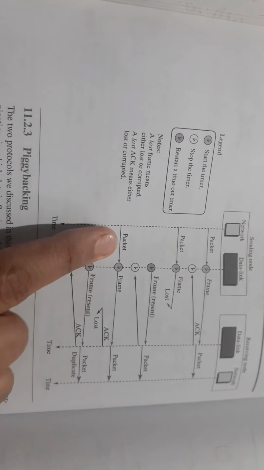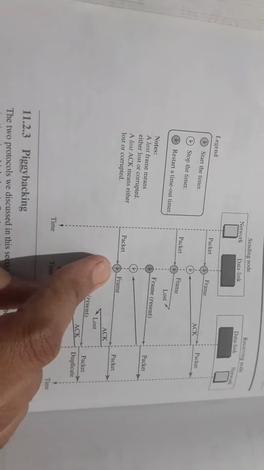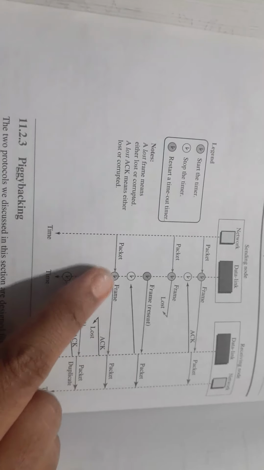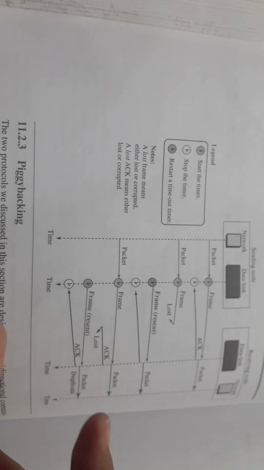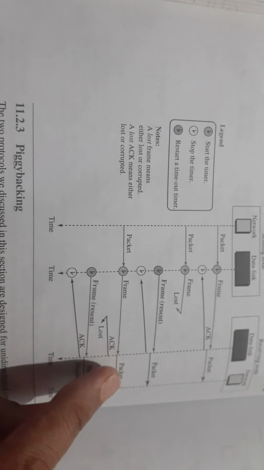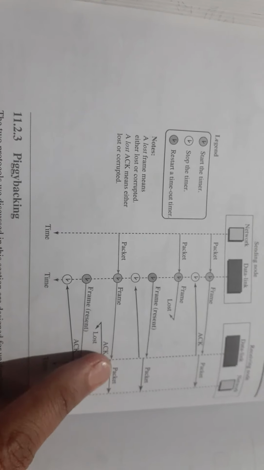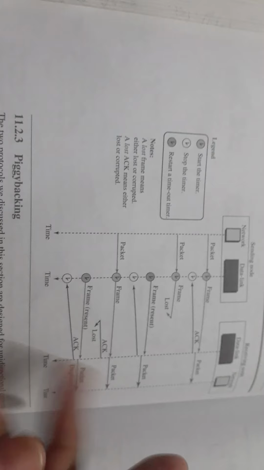Now the third case, when the packet is delivered from network to data link layer, it will start the timer, send the frame, wait for the acknowledgement for some time period, and here it is successfully delivered. The receiver will send the acknowledgement, but in between the acknowledgement is lost.